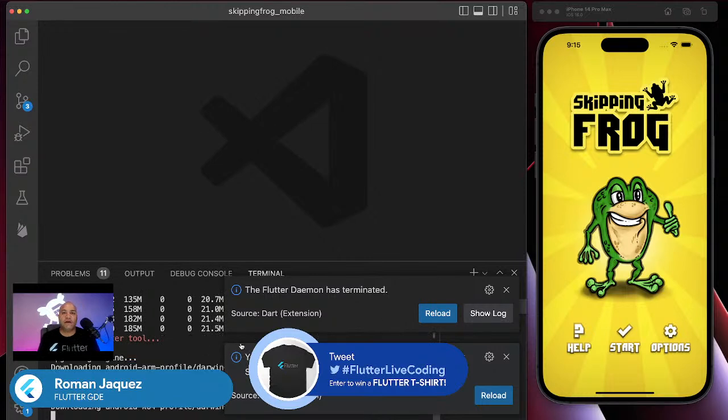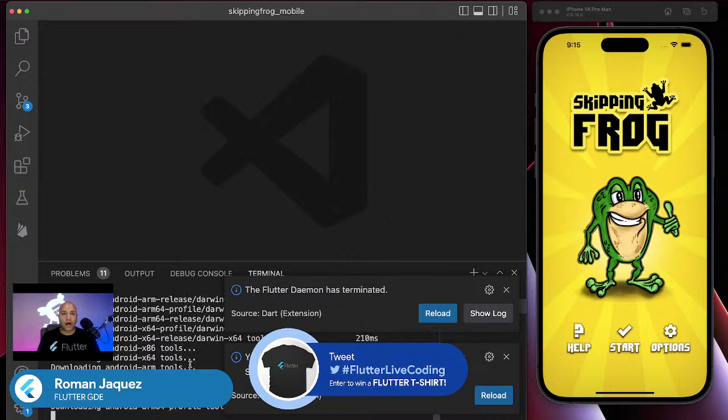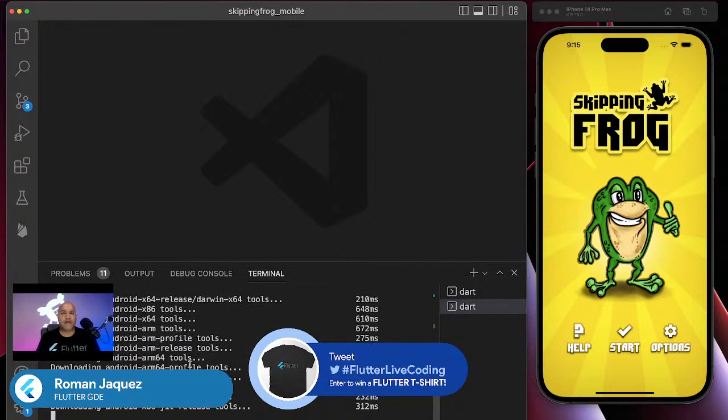It says the Flutter daemon has terminated, blah blah blah. Okay, I'll just let it run. But yes, I kind of like to do that. I'm that bold. I hope, of course, that the application is going to continue working. It's not like I'm upgrading from Flutter 1 to Flutter 2, or Flutter 3 right now. But yeah, this should be good.